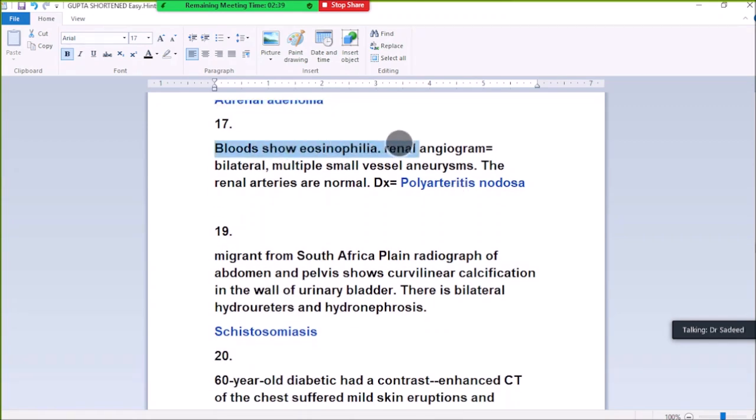17. Blood shows eosinophilia, renal angiogram shows bilateral multiple small vessel aneurysms. The renal arteries are normal, diagnosed polyarteritis nodosa.